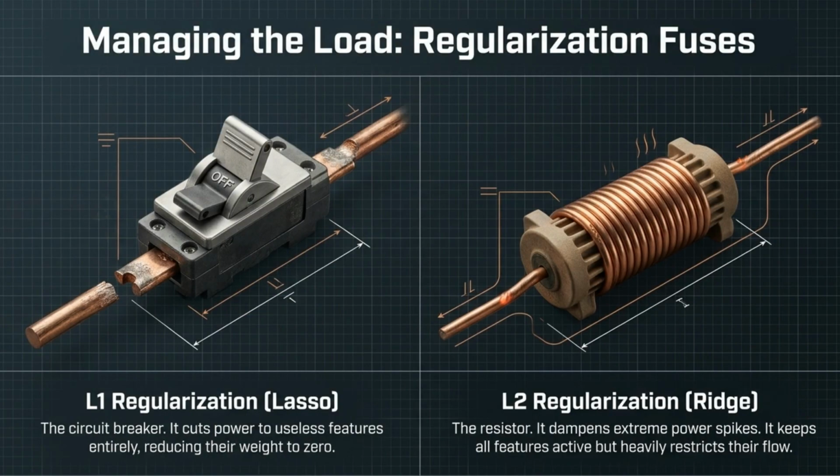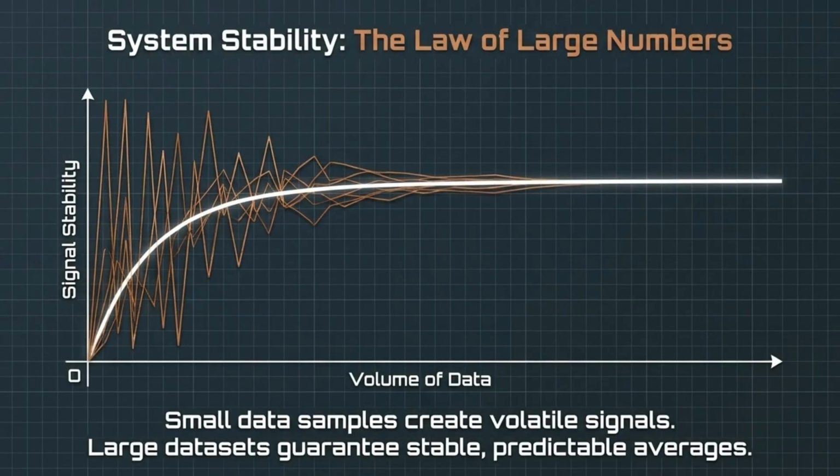Regularization acts like a fuse to manage this load. L1 regularization, or lasso, acts as a circuit breaker by removing useless features, while L2 regularization, or ridge, dampens extreme spikes in the data. The law of large numbers ensures system stability. While small data samples can lead to volatile signals, larger datasets reliably produce stable and predictable averages.